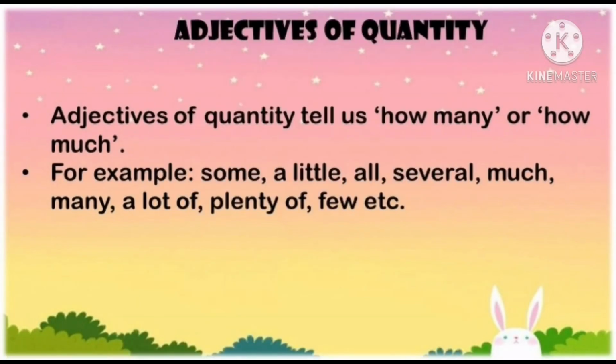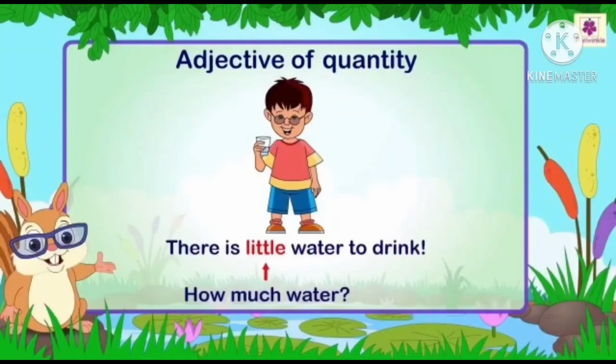Now let's move ahead with the next type of adjective. Adjective of quantity. Adjective of quantity answers the question how many or how much. For example, some, little, few, several, much, many, a lot, plenty, etc. An example of adjective of quantity is given here. There is a little water to drink. How much water is left? The answer to how much is given here, right?